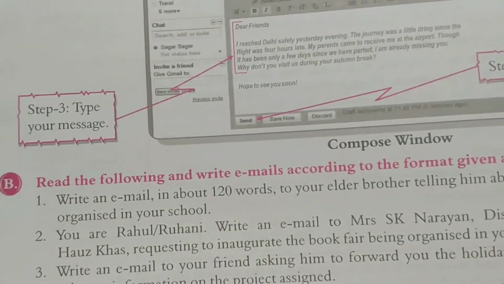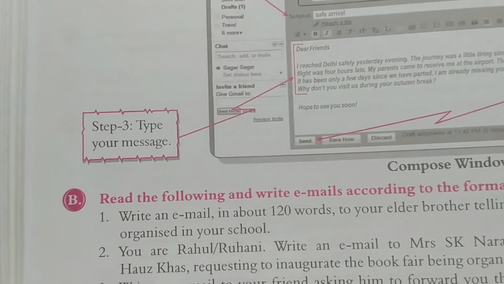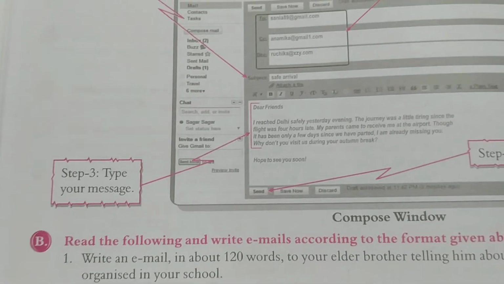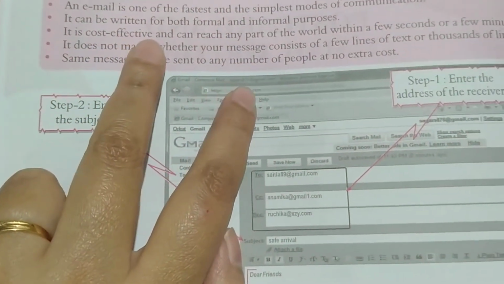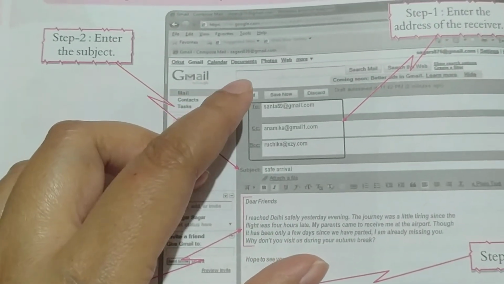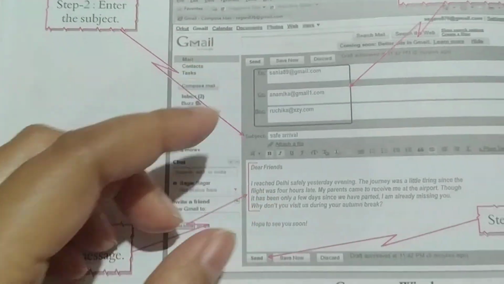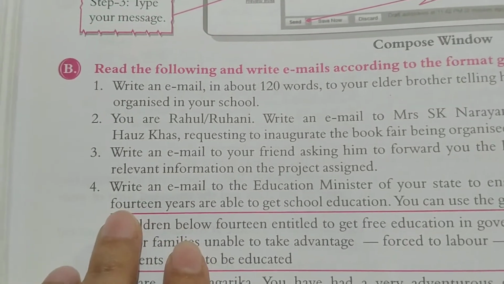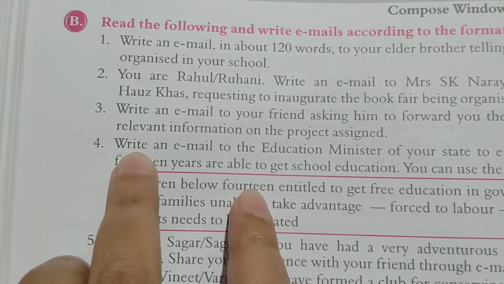Now this is how we come to know that an email is a cost effective way of communication, and one message can be sent to multiple people at one time, so that has to be remembered. So here is a very important email that we should look at.